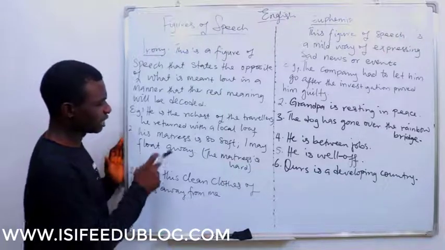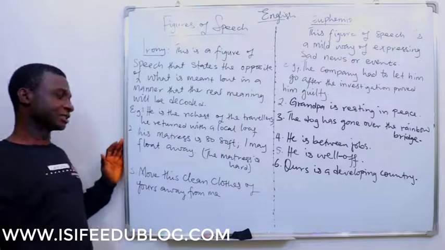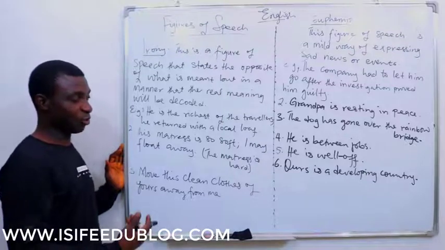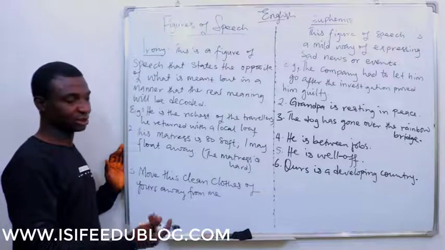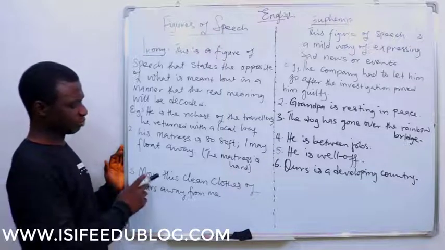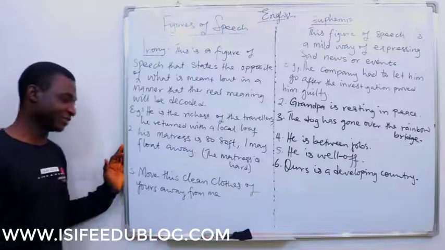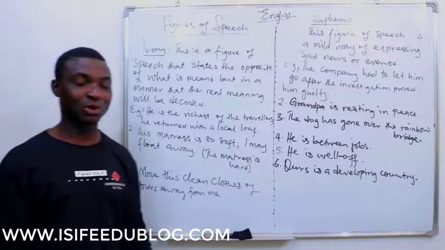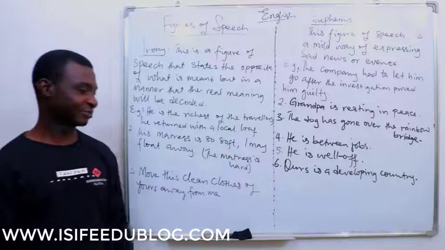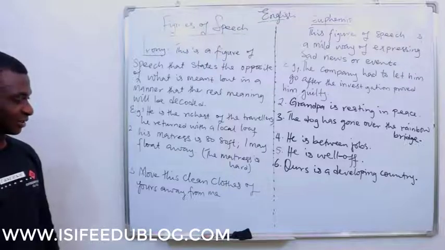Okay, this mattress is so soft, I may float away. This is to show that the mattress is too hard. The speaker won't be buying it because it is too hard for him. Move these clean clothes of yours away from me. If the clothes are so clean, why would somebody want them to be moved away from them? So these are some typical examples of irony.